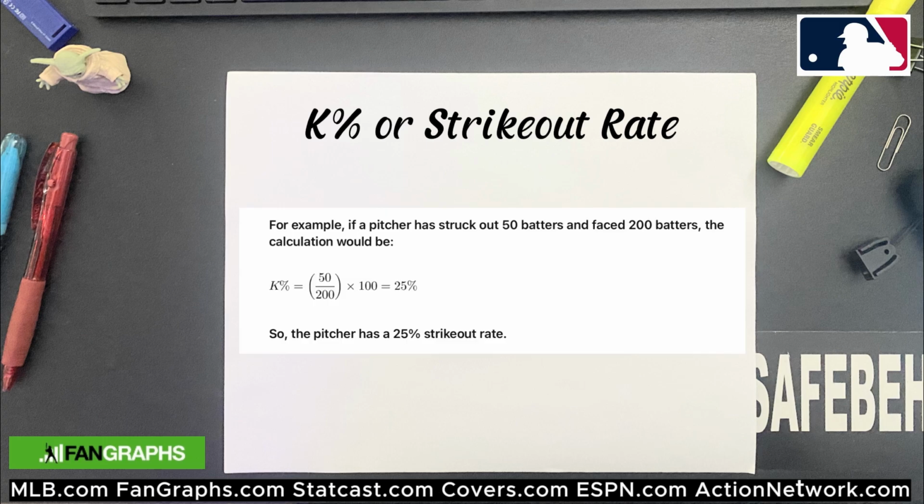The percentage of batters a pitcher strikes out is calculated as number of strikeouts over the number of batters faced times 100.